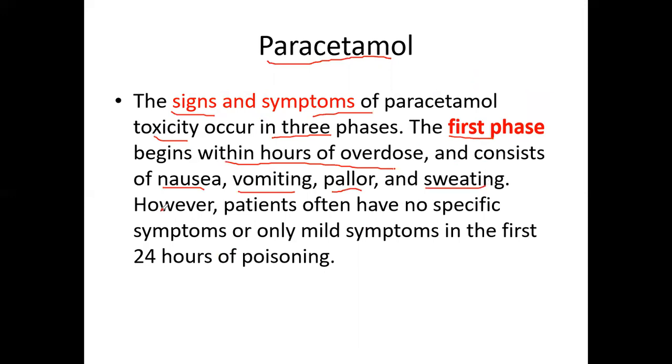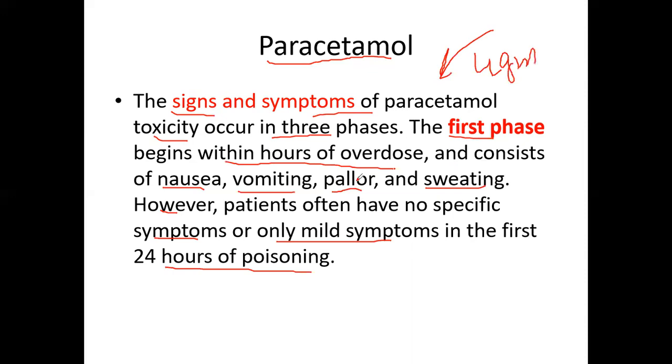However, the patient often has no specific symptoms or only mild symptoms in the first 24 hours of the poisoning. So from this slide, we conclude that when someone takes paracetamol more than 4 grams per day, the signs of toxicity will appear within 24 hours.